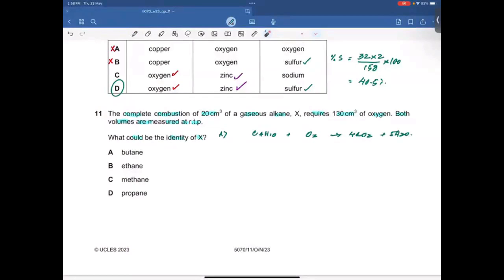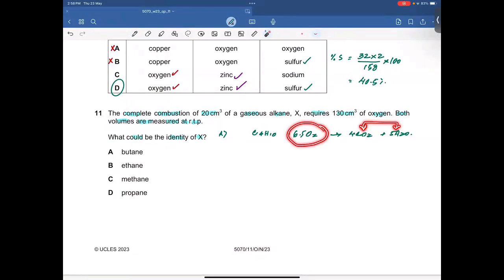So 13 divided by 2 is going to be 6.5. That means it has to be 6.5 O2, right? So to make 13 oxygen atoms, we need to use 6.5 into 2.